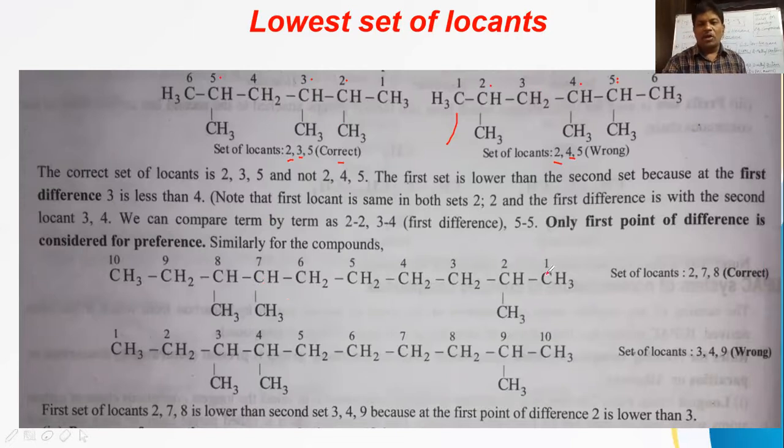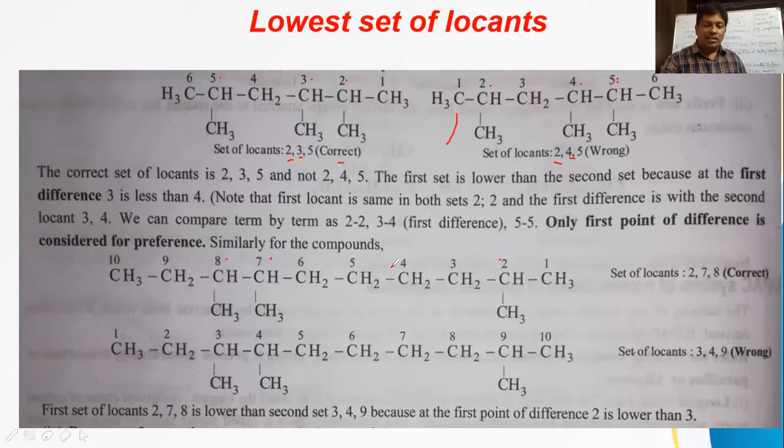Now, in this longest chain, how many carbons? 1, 2, 3, 4, 5, 6, 7, 8, 9, 10 carbons totally. On the 8th carbon, one methyl branch; on the 7th carbon, one methyl branch; on the 2nd carbon, one methyl branch. So what are the locants? 2, 7 and 8. Now 2 comma 7 comma 8 is the set of locants in this case. First term is 2, second term is 7, third term is 8.